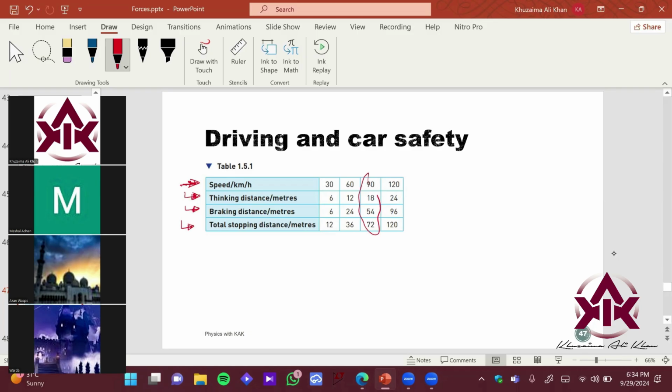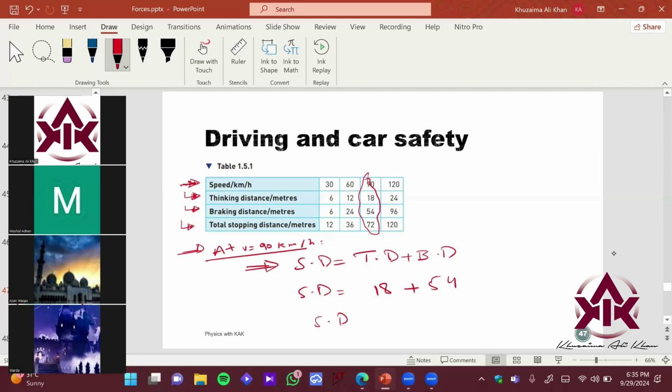We have the following equation: stopping distance is the thinking distance plus the braking distance. We're talking about a speed of 90 kilometers per hour. The thinking distance for the person used in the experiment is 18 meters, and the braking distance the car traveled after applying the brakes was 54 meters until it stopped.